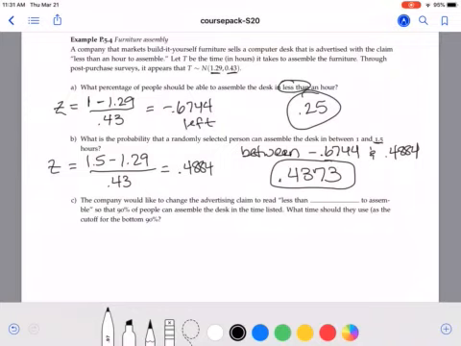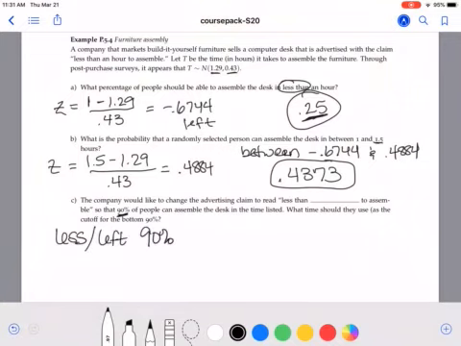The company wants to change their advertising claim so that instead of that less than an hour, which is only true for 25% of the people, they want less than blank to assemble so that it actually works for 90% of the people. So what's that number? What is the value so that 90% of the people can assemble in less time than that? So what we want is less or to the left, and we want 90%.